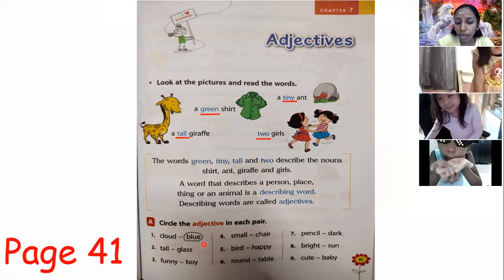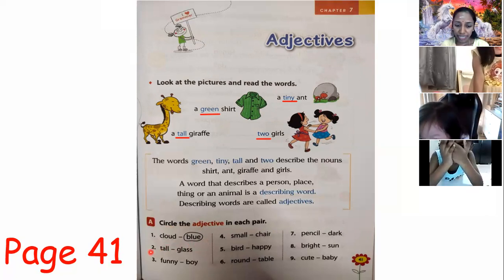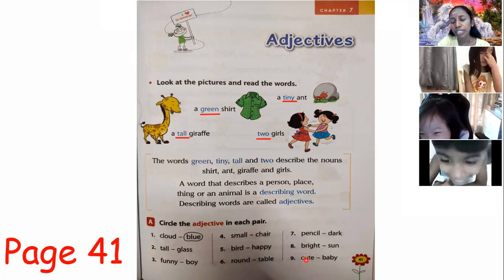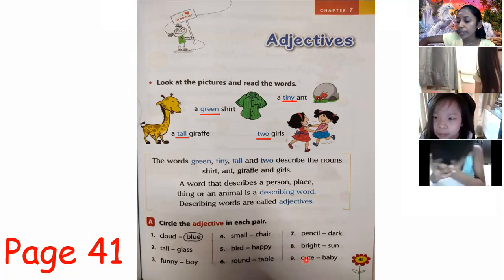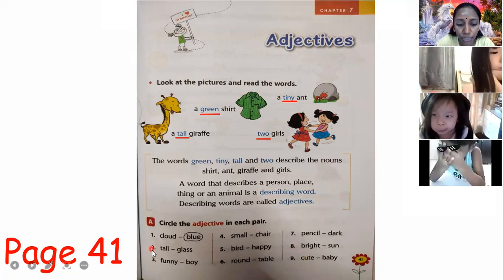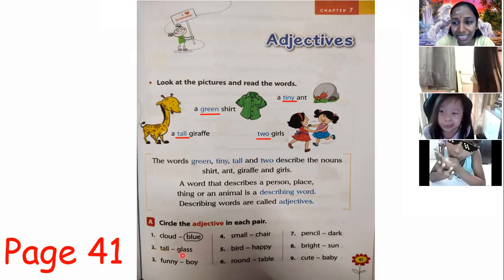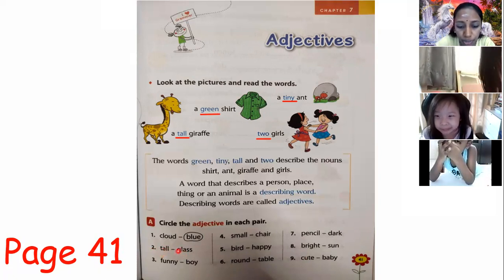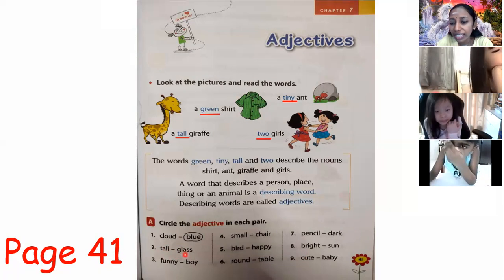Now let's look at number 2. Let's do number 2 and 3. Number 4 to number 9 teacher will give you as work because we don't have much time left. So number 2, we have the word tall, and we also have glass. Can you tell teacher which word we need to circle? Do we need to circle the word tall or the word glass?